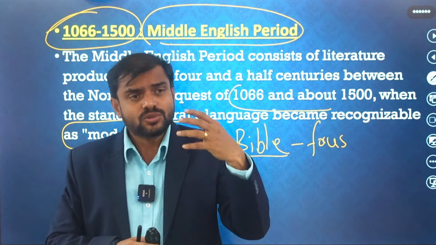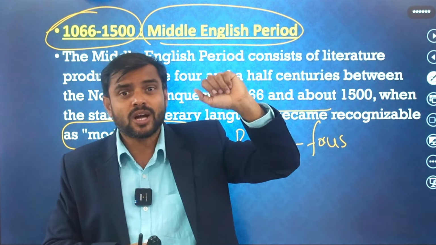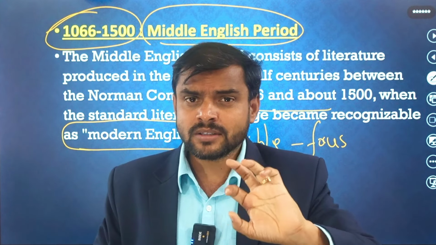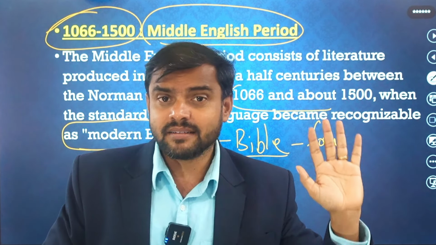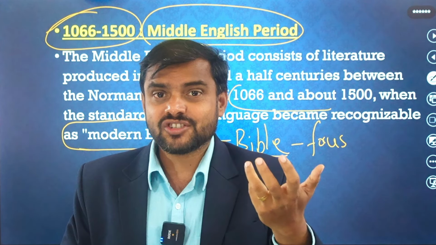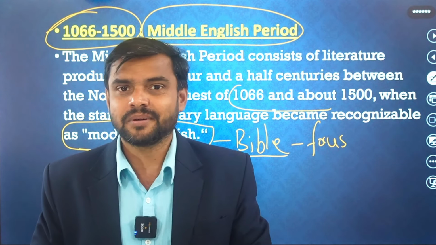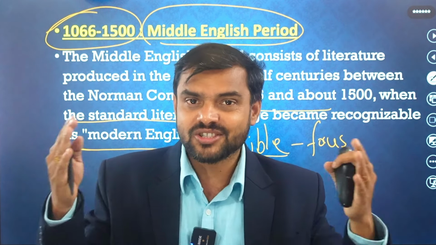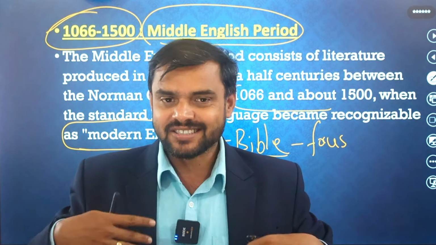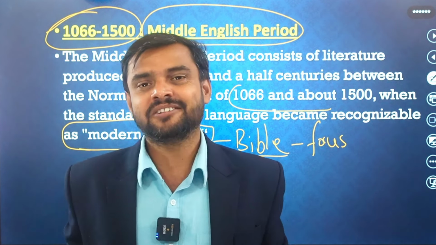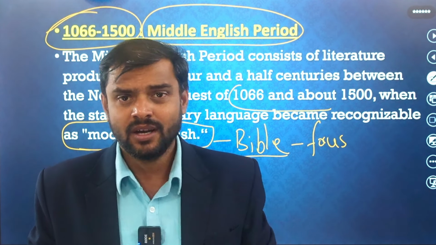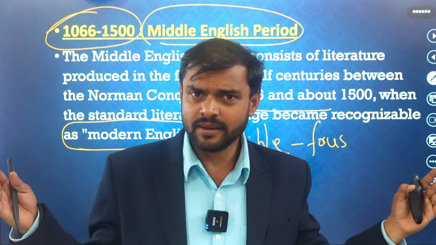He was influenced by Boccaccio's Decameron to write the Canterbury Tales, where he focuses on English people, English culture, English society. If you go through the Canterbury Tales, you can see that he is writing about a friar, about knights, about nuns, all the important things.